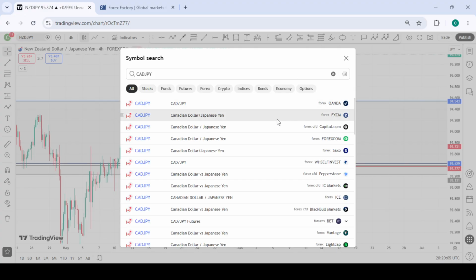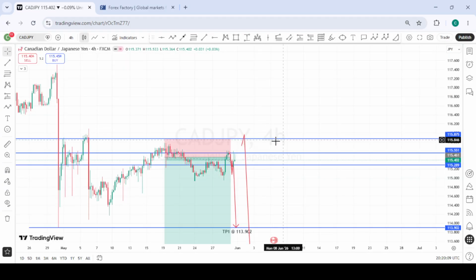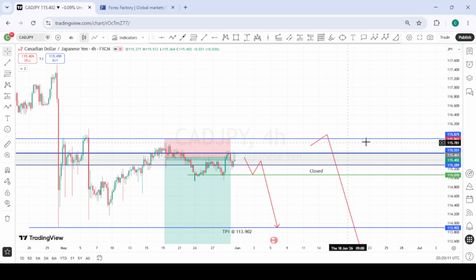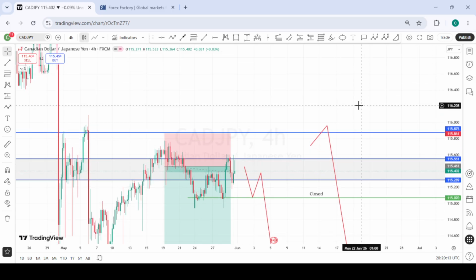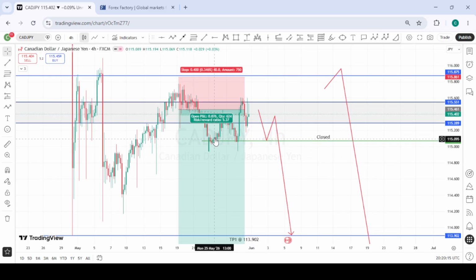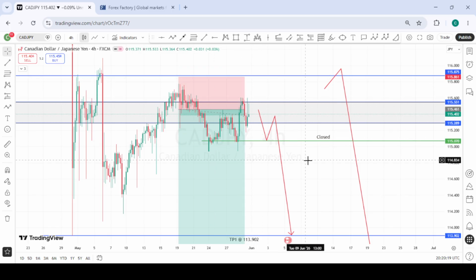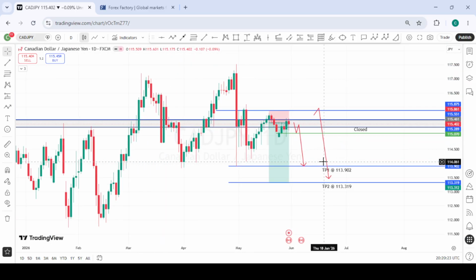And we have CADCHF, which we were actually in profits from the previous week. So we also cut that position. Looking at how JPY was weak, we also closed out on this position in profits around here. And as you can see, price is just going to reverse. So for CADCHF, there's another opportunity we have here.